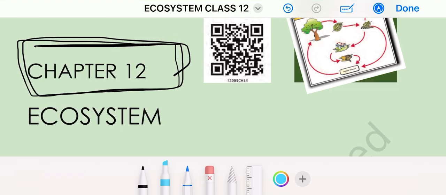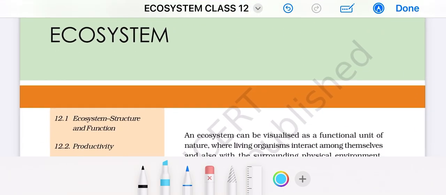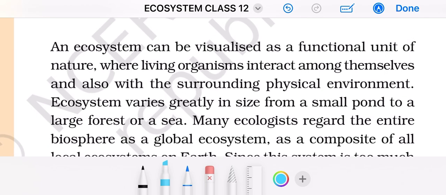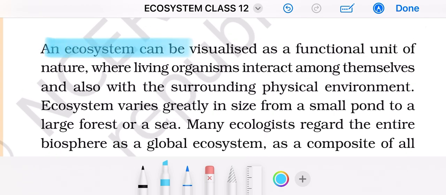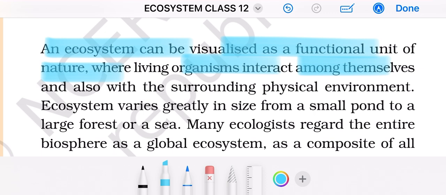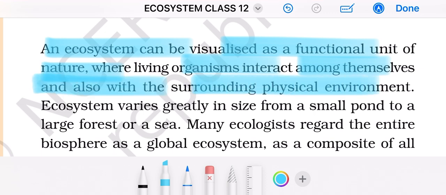Start with chapter number 12, Ecosystem, of Biology, class 12. NCERT reading. An ecosystem can be visualized as a functional unit of nature where living organisms interact among themselves and also with the surrounding physical environment.